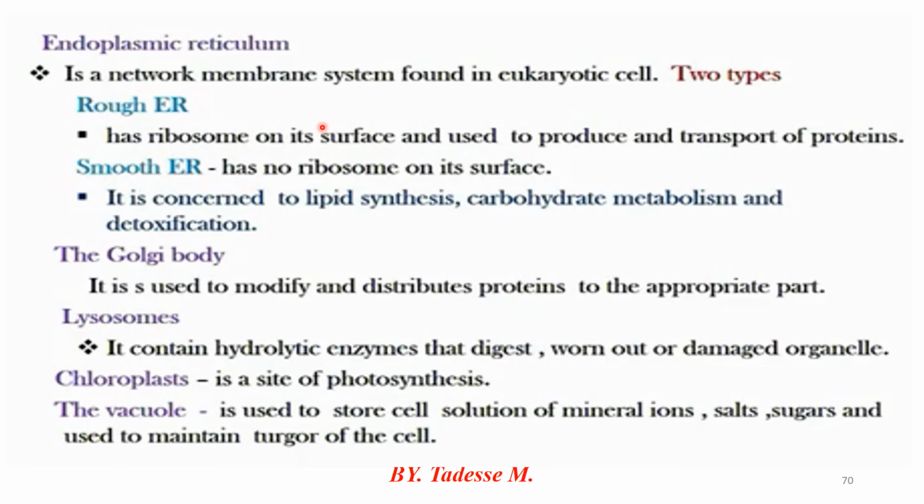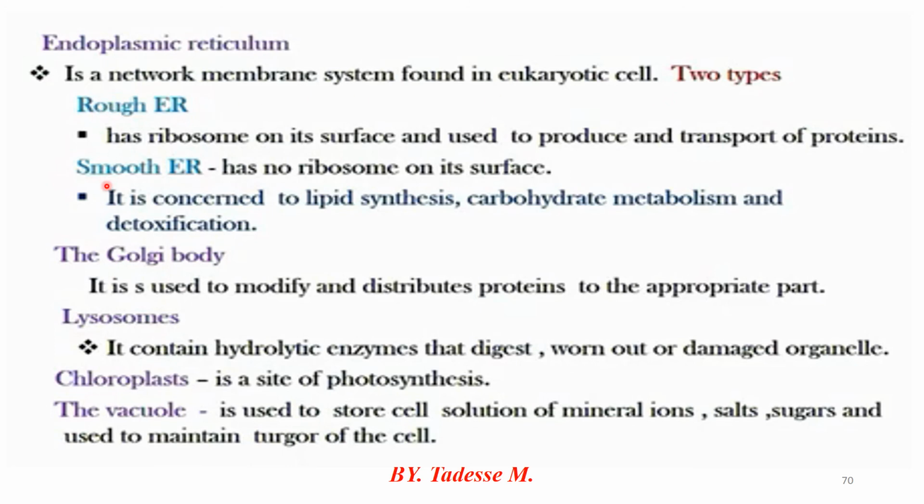The other part of the cell is the endoplasmic reticulum. Endoplasmic reticulum is a major part of cells found in both plant and animal cells. It is a single membrane bound organelle. The endoplasmic reticulum is a network of membrane systems found in eukaryotic cells.